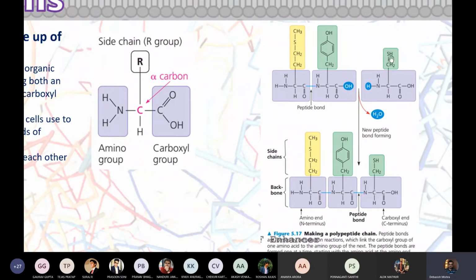Now, we saw amino acids come in varieties. Why does a single protein not have multiple copies of the same amino acid? Is it naturally possible? You can make those peptides synthetically, but a protein made up of a single chain of only one variety of amino acid would be a polymer, meaning one variety of monomer repeated. That is really not possible in a living system. They don't make this kind of protein, and if they did, that protein would not work. We'll come to that.